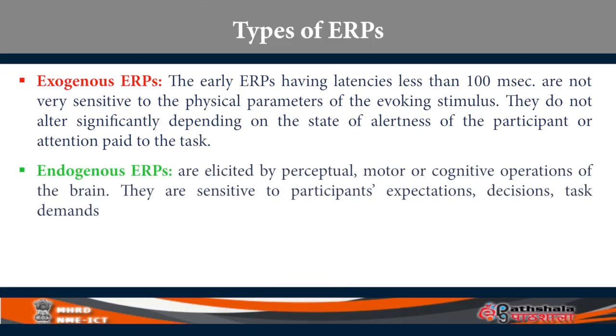Endogenous ERPs are elicited by perceptual, motor, cognitive or linguistic stimuli reaching the brain, and they are sensitive to participants' expectations, decisions and task demands. You would have figured out that endogenous ERPs are what are monitored when we are trying to study neurolinguistic research.